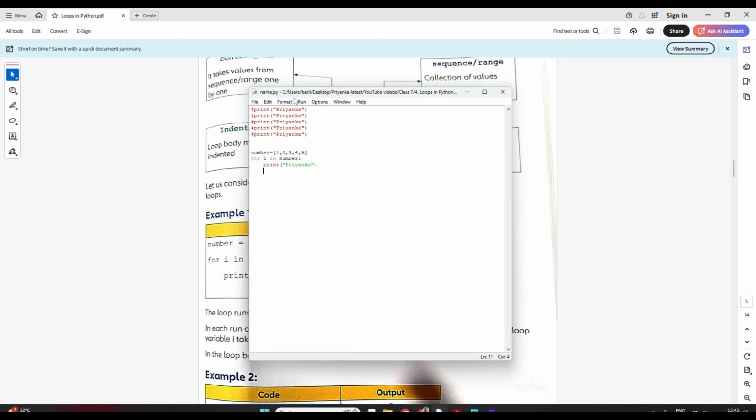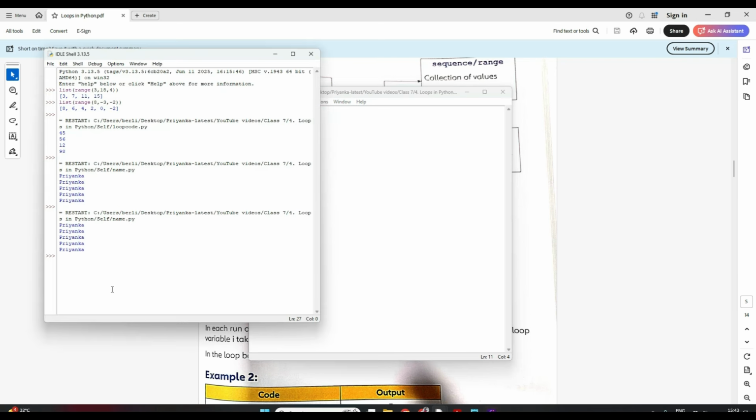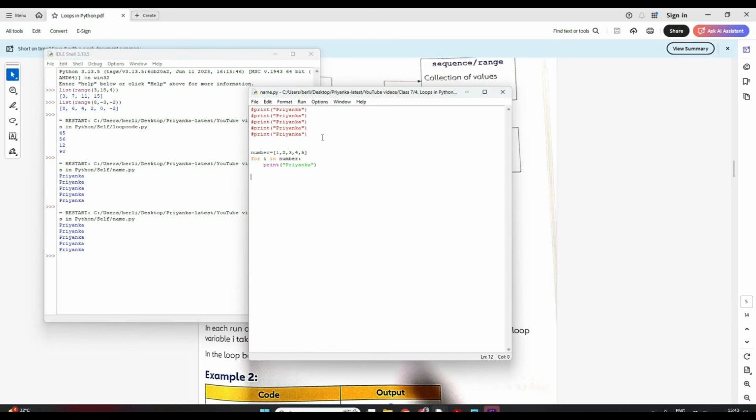Now let me run it and show you. I'll say run. See, it printed Priyanka 5 times. See, this is so simple. If you can write it 5 times, suppose I want to print this 100 times. Instead of so many lines, it's just this one line. Clear? Now here, instead of Priyanka, if I want to print i, what is i? i is taking values one by one from this list.